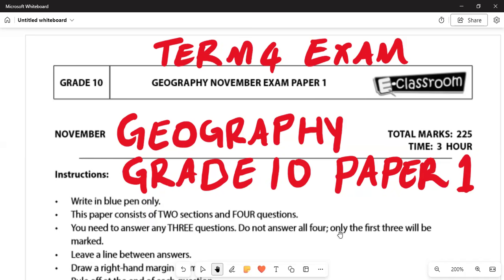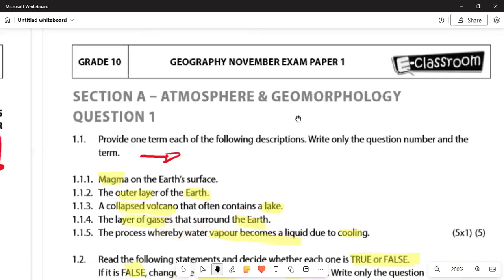Today we are going to take notes and anticipate Geography Grade 10. This is pertaining to the Term 4 examination that you are going to write, page 1. Ensure that you are tuning in up until the end of the module. Today, as we move on, we must understand the atmosphere and geomorphology. Provide one term for each of the following descriptions. Write only the question number and the term that you are given.